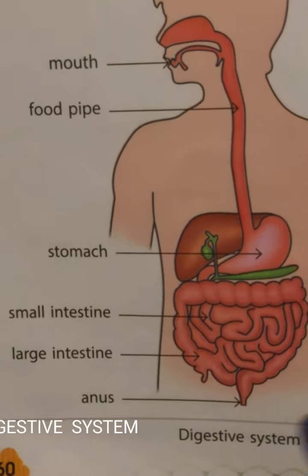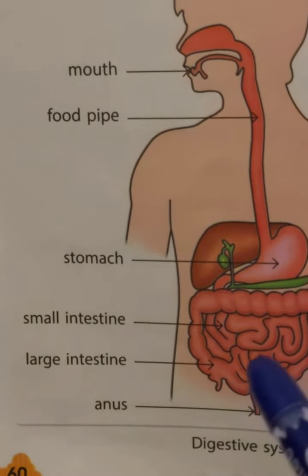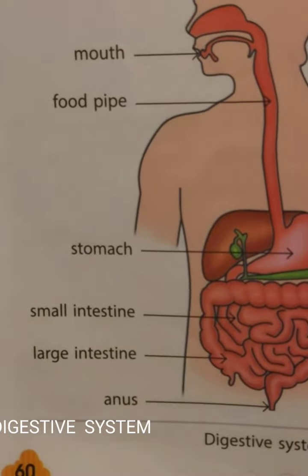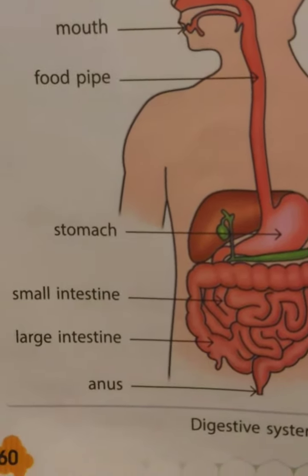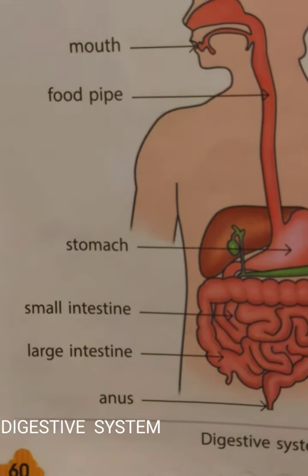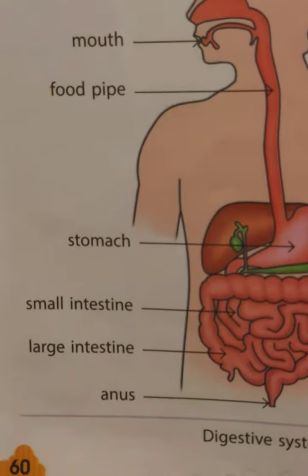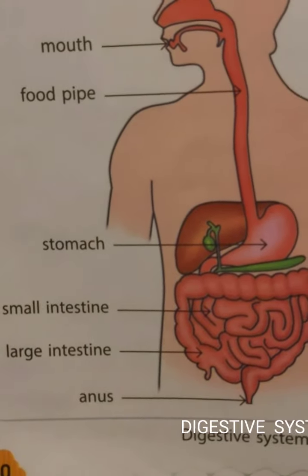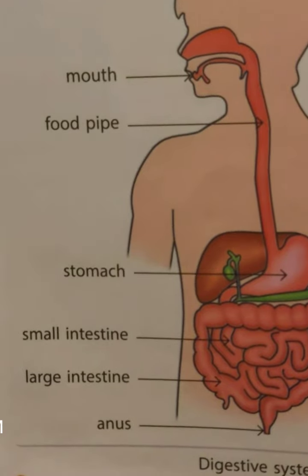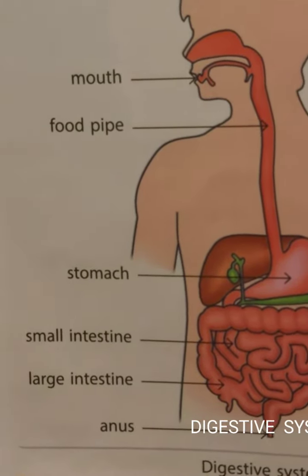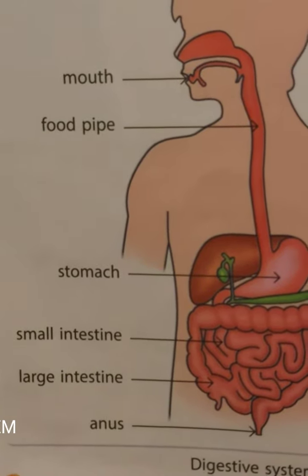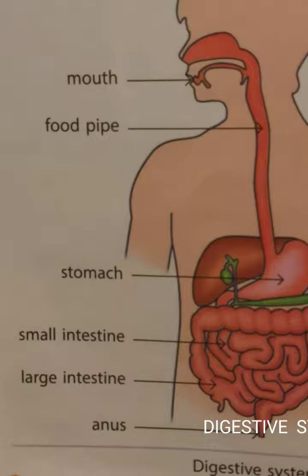So let's come back to the topic, the digestive system. What is the digestive system? Organs that work together to digest food form the digestive system. We eat different types of food.